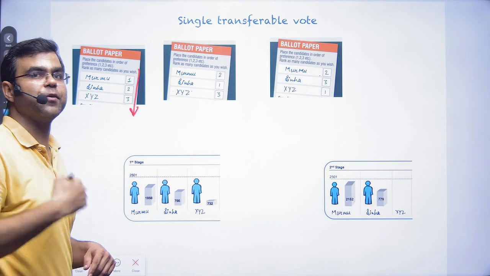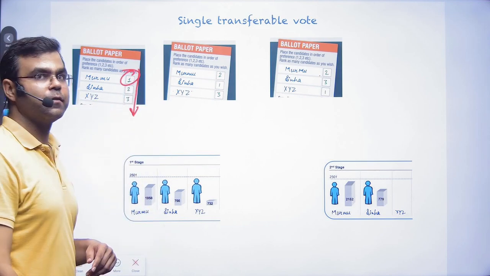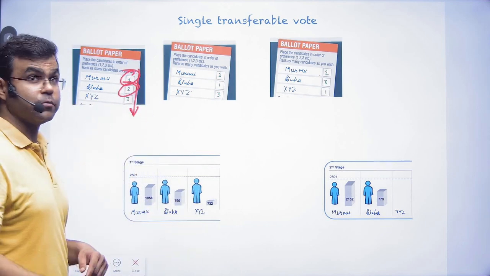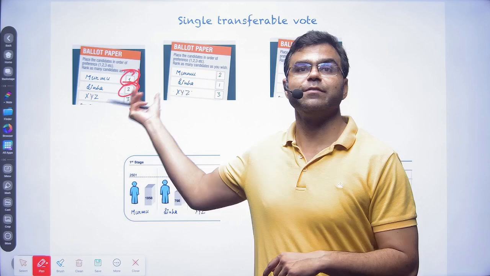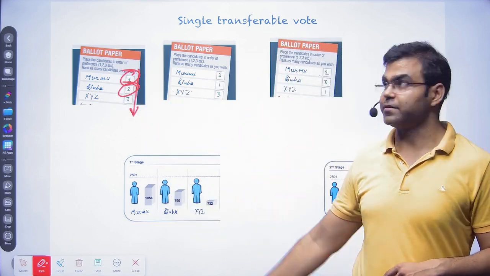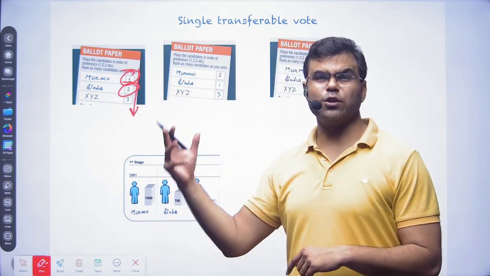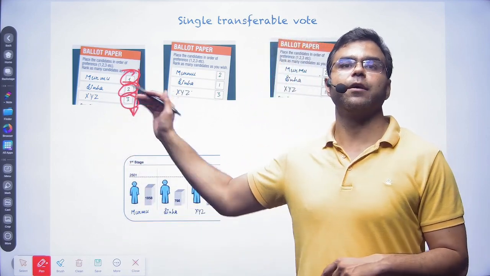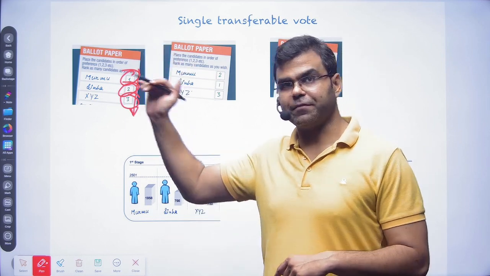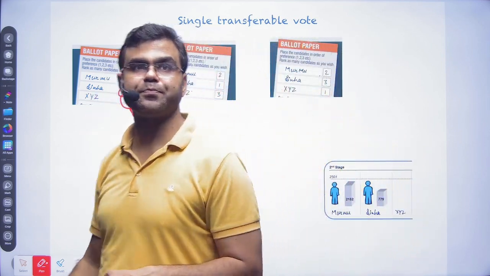The first preference, we want Draupadi Murmu. Second preference, we want Sinha. If you remember, in the contest, Yashwant Sinha was the other person contesting, so I have taken this example for better understanding. And let's say the third person is XYZ, which you kept as third. So you are giving the preferences 1, 2, 3.